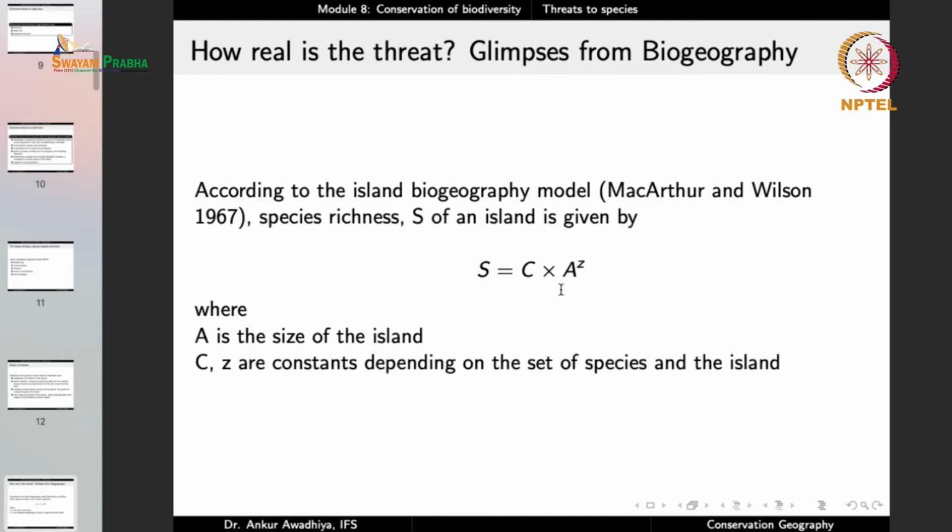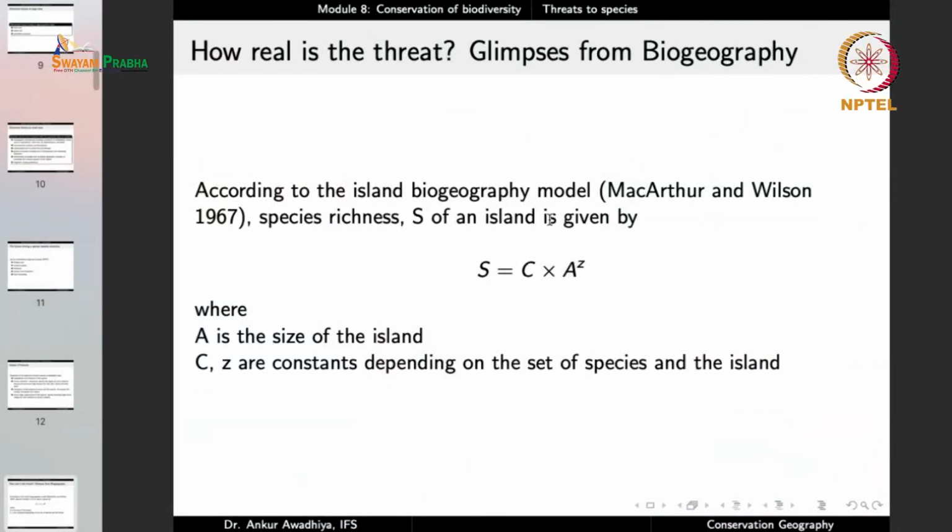So essentially what we are saying here is that if A increases, that is, the size of the island is more, then the number of species will also be more, which is quite expected, because a larger island will typically have more habitats, which will support more species.